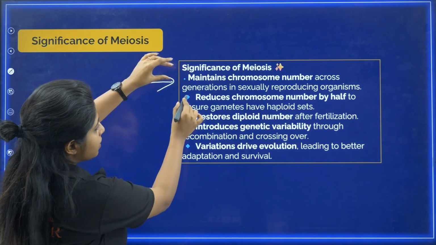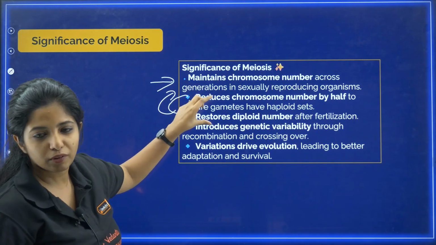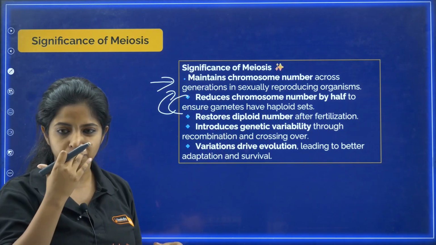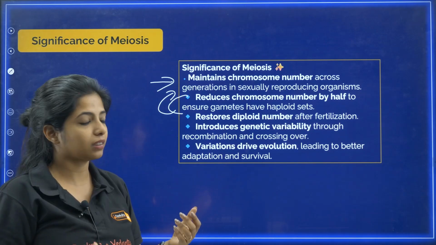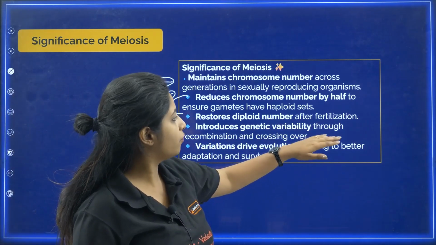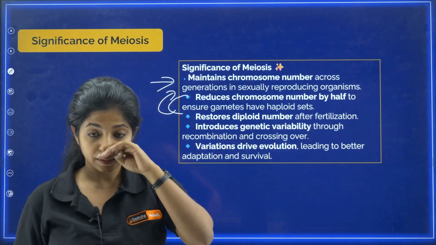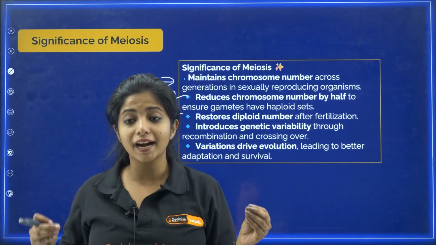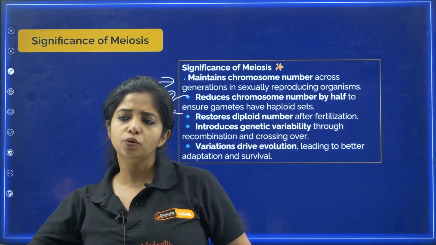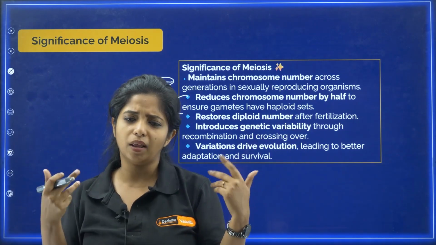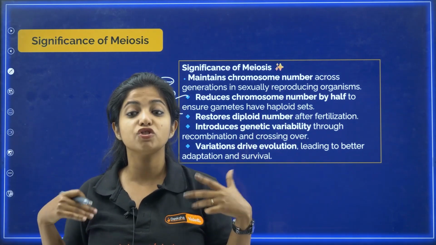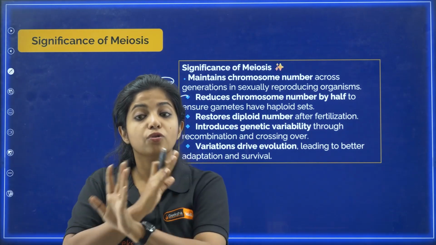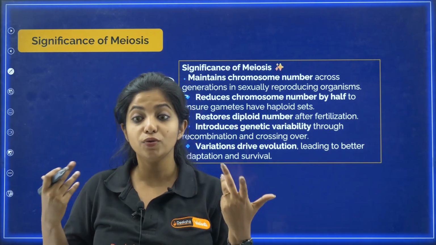So this step only they have put in. Let's say if you combine this, you get this. So reduction happens and then restoration happens with the help of meiosis only. Because of meiosis only this thing can happen, right? It introduces genetic variability through recombination and crossing over. Yeah. So crossing over is happening, which is why we get new genetic varieties. That is why we are not exact replica of our parents. Otherwise, basically 2 of them come together, then we should have been looking like both of them. But why is there some changes in us? First of all, because we are getting 2 sets, and apart from that, there is also crossing over happening, which is why we are forming new combinations as well.